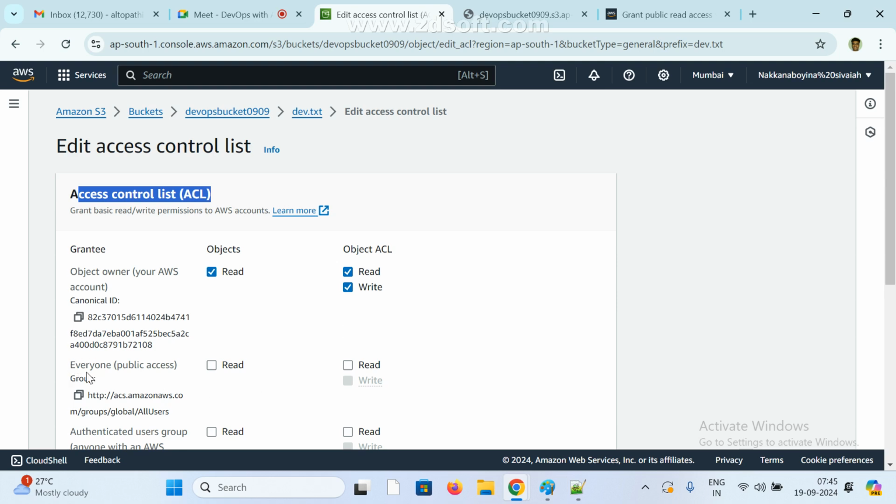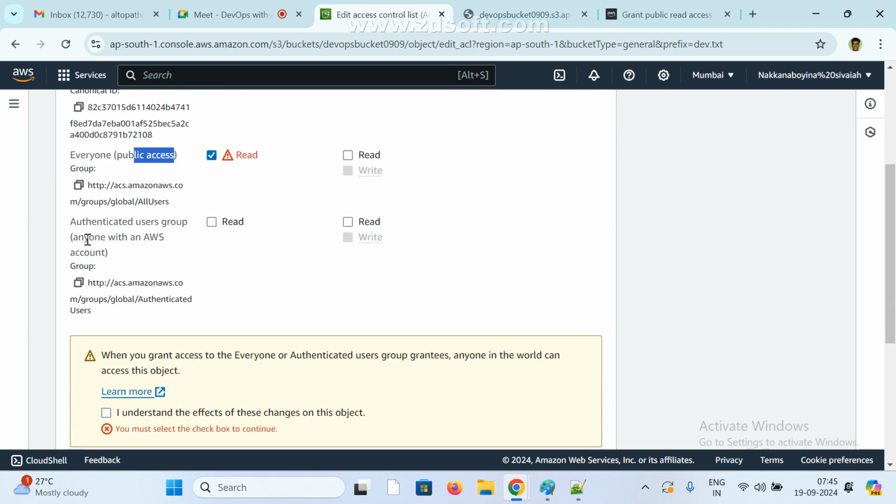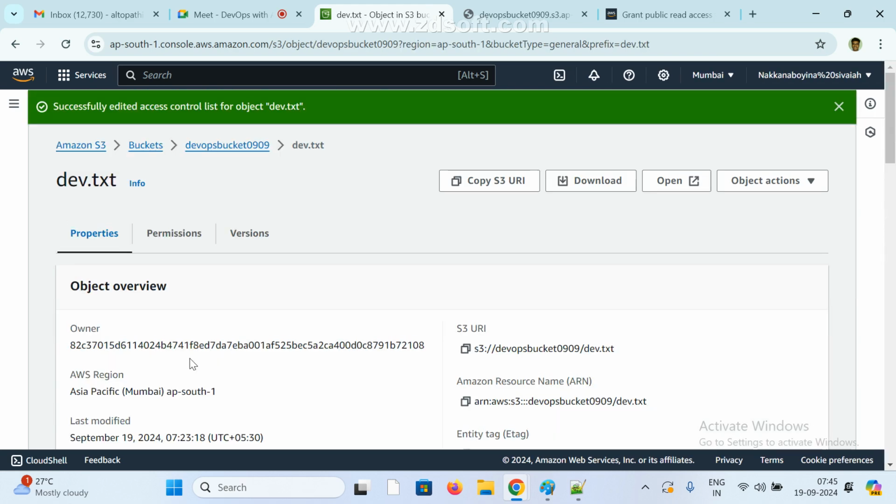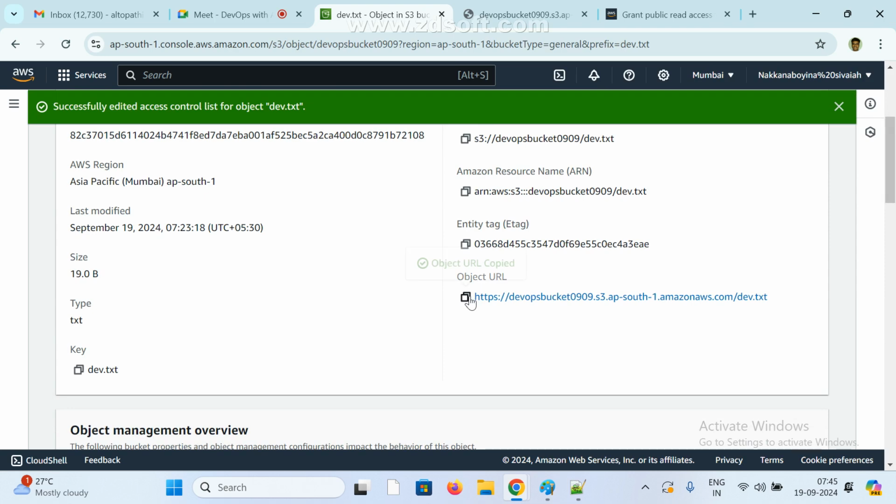See, there is one option, right? What is this option? Everyone, public access. Just select whatever you want. Next, authenticated user group. Right now I don't want all. Understand? That's enough. Say.